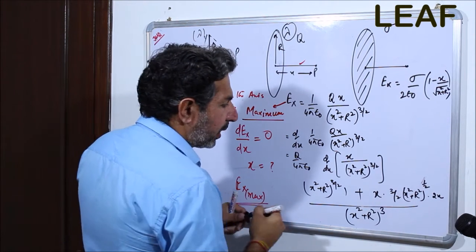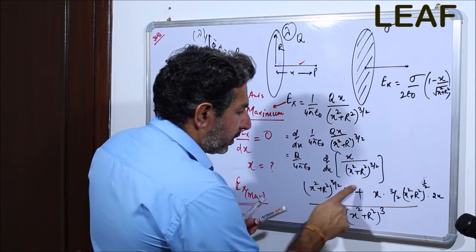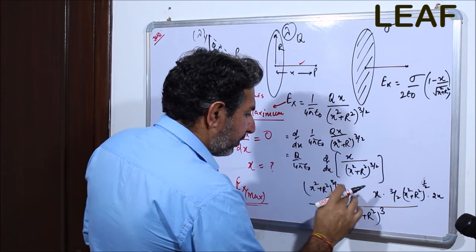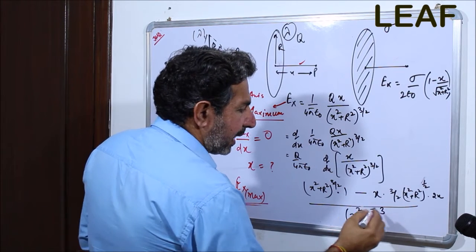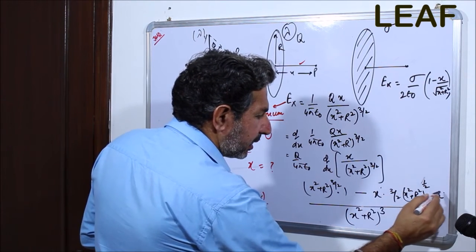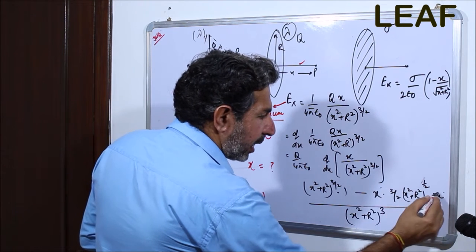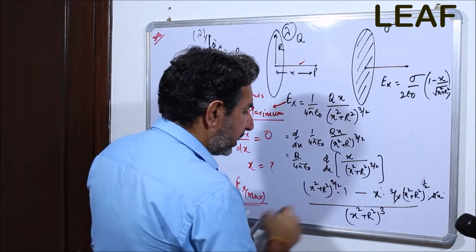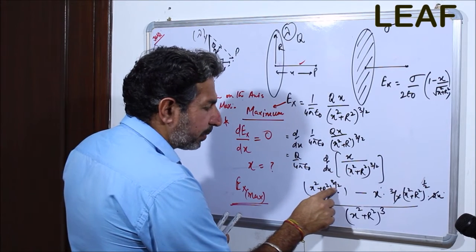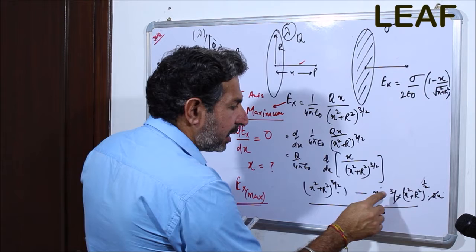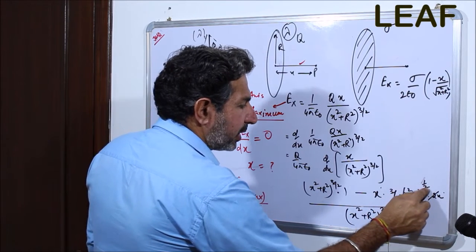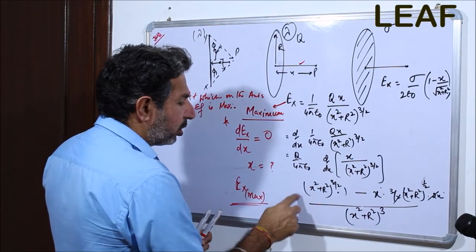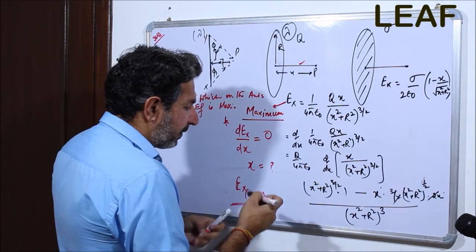The 2 cancels with 2, so it is (x square plus r square) raised to power 3 by 2 minus 3x square times (x square plus r square) raised to power 1 by 2, divided by (x square plus r square) whole cube, into q by 4 pi epsilon naught, which is there itself.